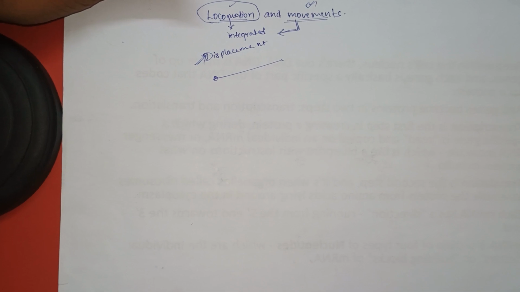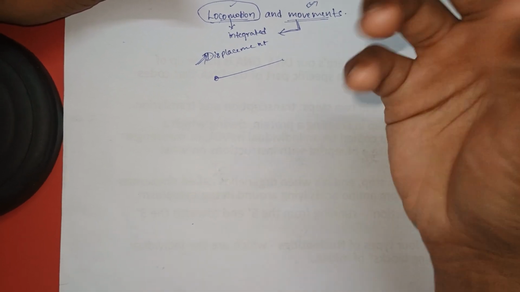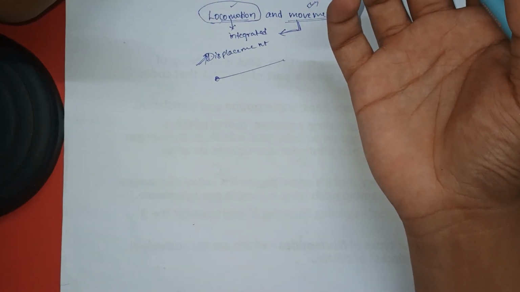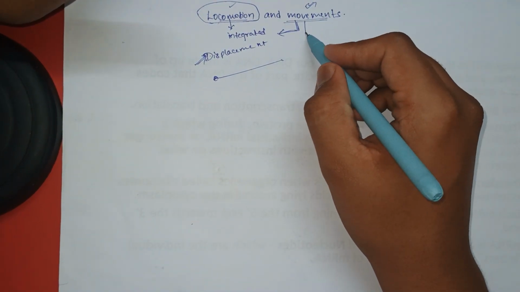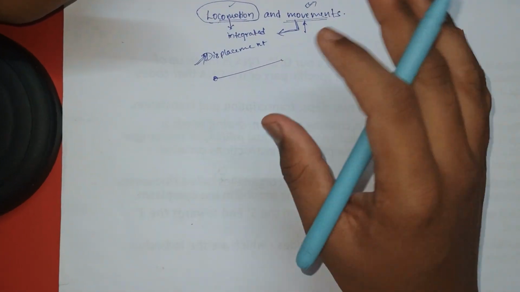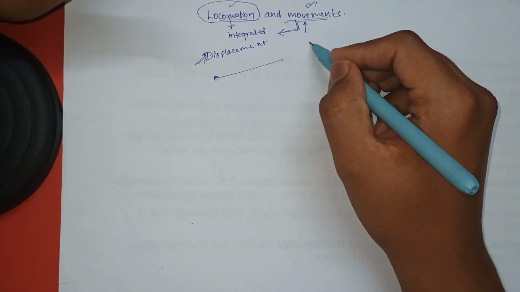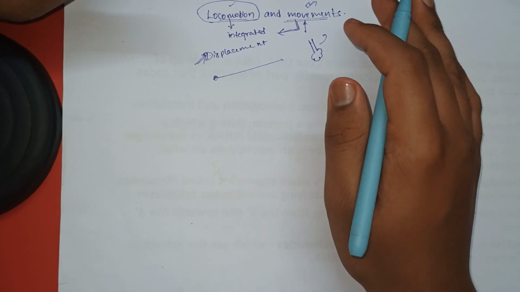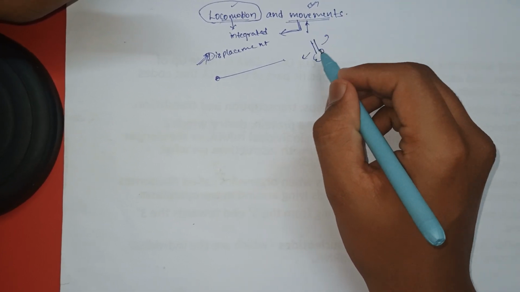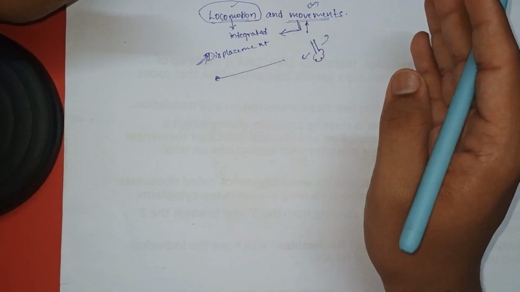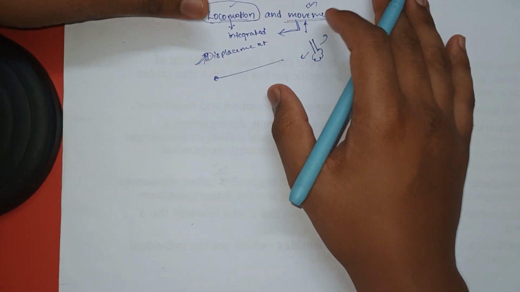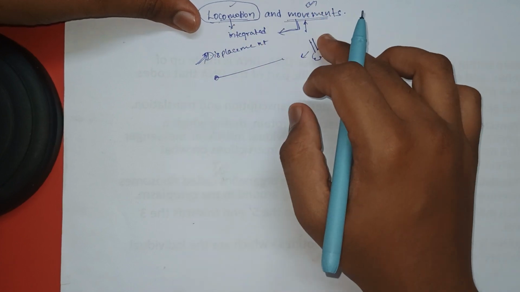Now what is a movement? Movement is a change in position of an organ, but not the whole body. You move your limb upwards, it is a movement. Move your limb downwards, it is a movement. Move your head sideways, it is a movement. So this includes locomotion, and this includes movements.